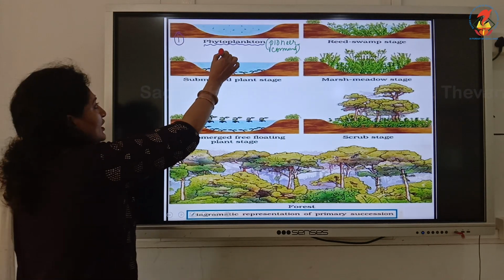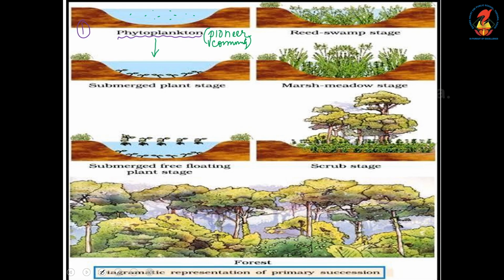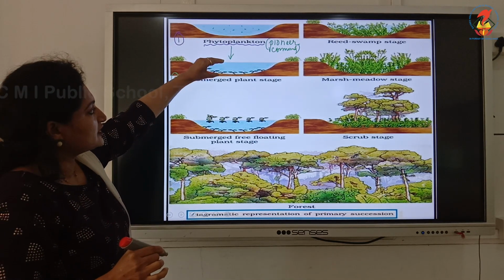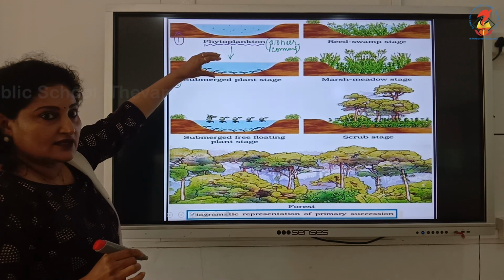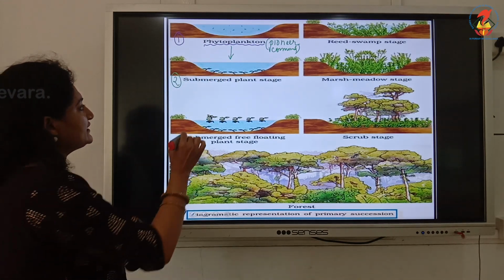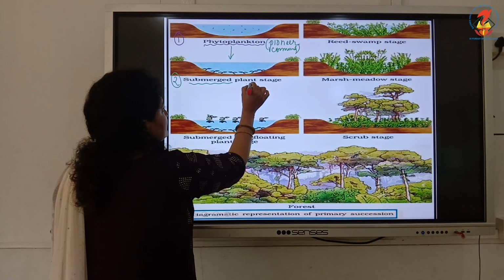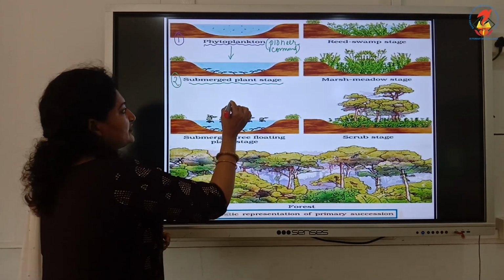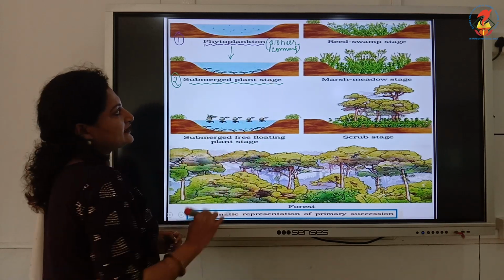Now as you move, after some years, I told you it's very gradual. After some years, you can see what happened to the water, it becomes slightly turbid with other plant species invading. See, we have the submerged plants that have invaded. So you can see the next community, that is the submerged plants.